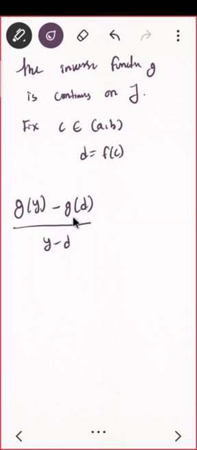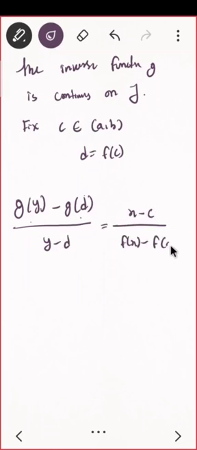g of y minus g of d upon y minus d. What do you see? What is g of y? It is the inverse now. So it is 1 upon f of x, and this is 1 upon f of c. Correct? Cross multiply. What will you get? Something will get cancelled, and I will be remaining with x minus c upon f of x minus f of c.